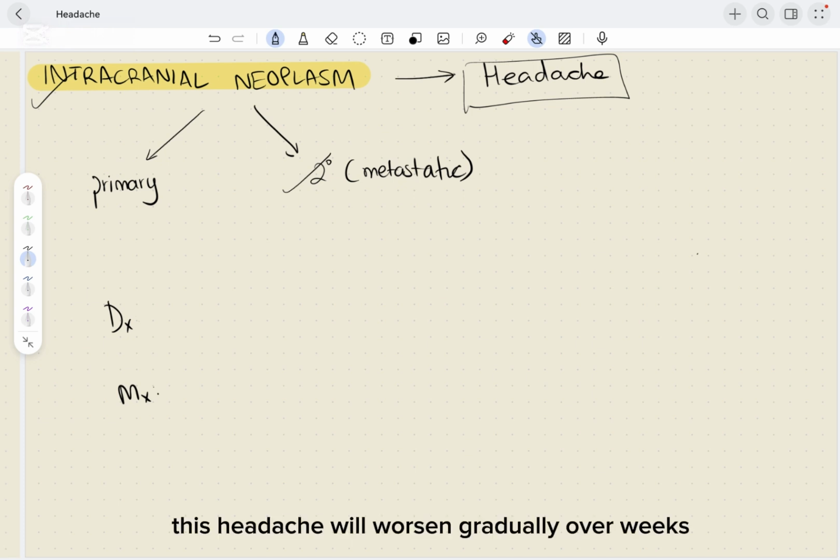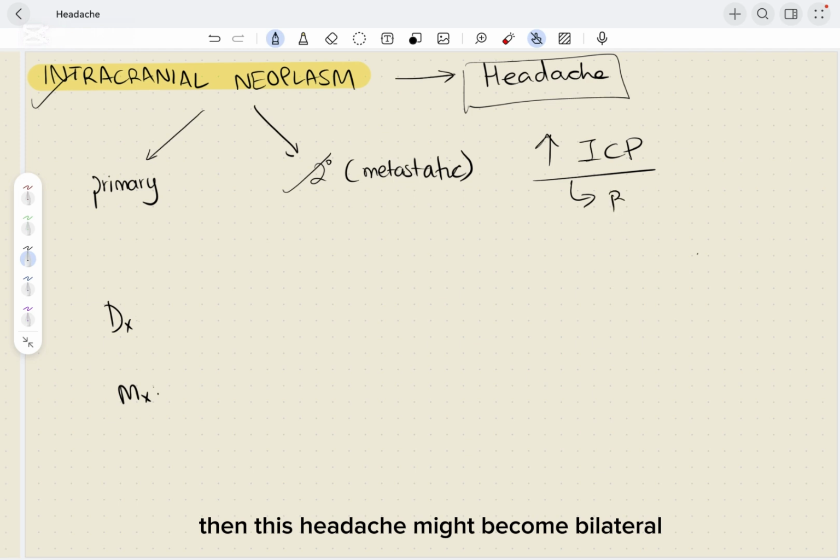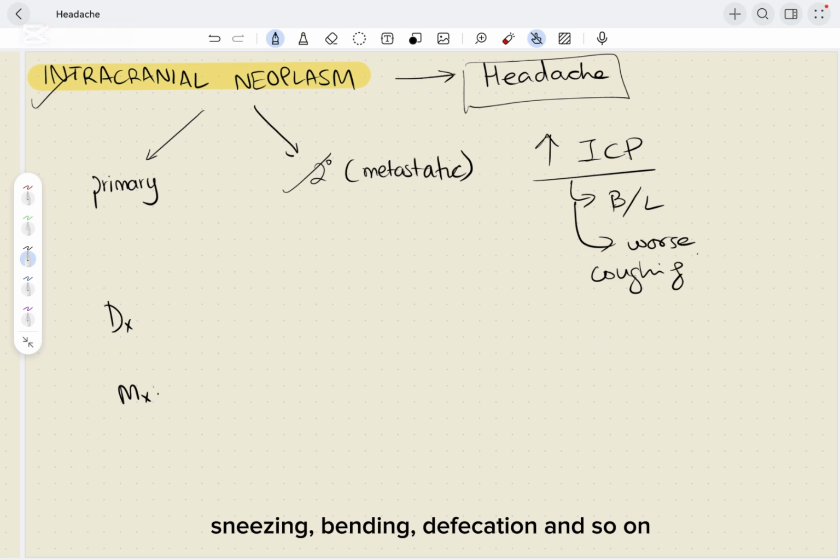This headache will worsen gradually over weeks to months. It may initially only be present on waking up in the morning, but over time it'll persist during the day. If they have increased intracranial pressure, then this headache might become bilateral and it might be worse on coughing, sneezing, bending, defecation, and so on.